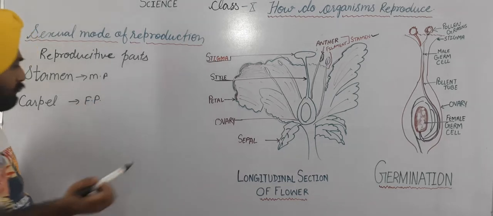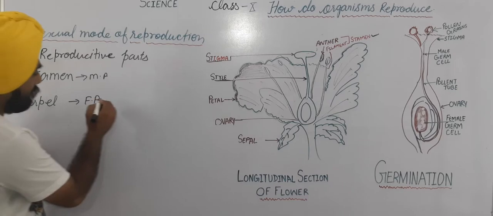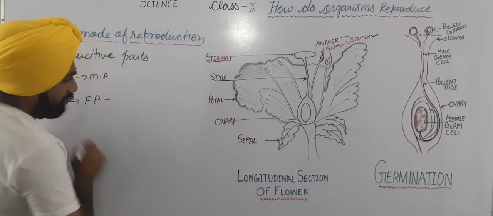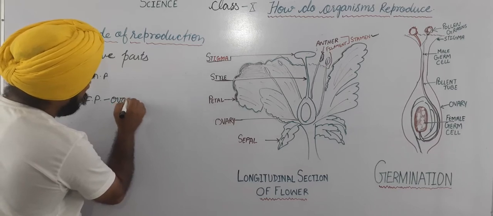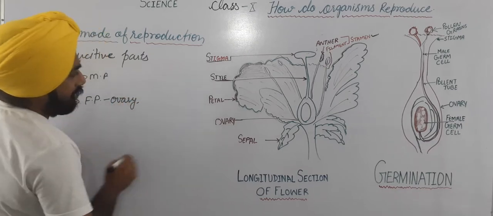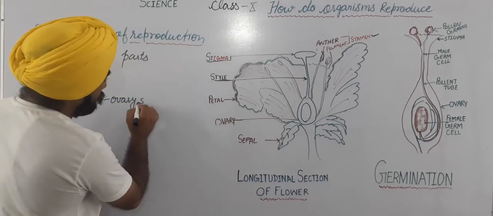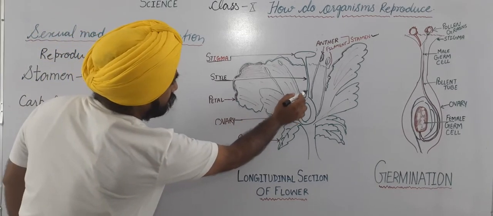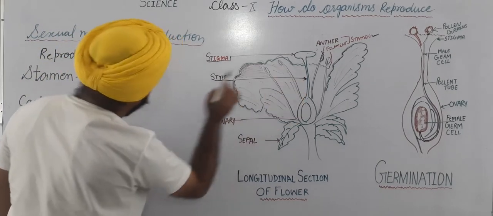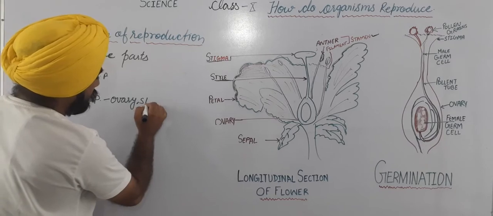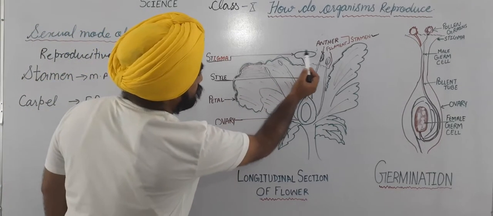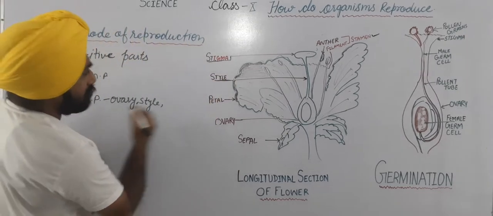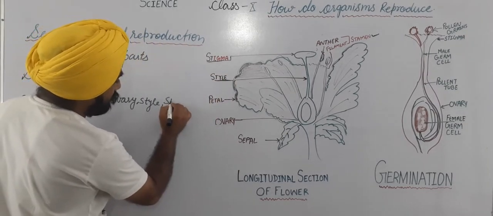This carpel has three subparts. One is the ovary, and the style, the elongated part. Look here, this is the elongated part, called the style, and this top terminal part is called the stigma. This is quite sticky.